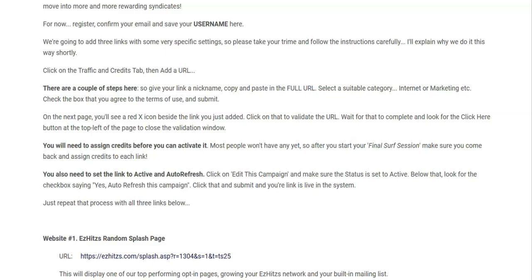You will also need to set the link to active as well as auto-refresh. Click on Edit this campaign and then make sure the status is set to active. Below that, look for the checkbox saying Yes, auto-refresh this campaign. Click that and submit, and your link is live and in the system. So you're just going to repeat this process with all 3 links below.